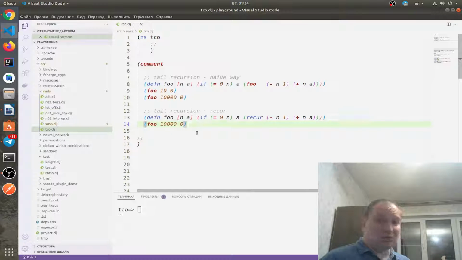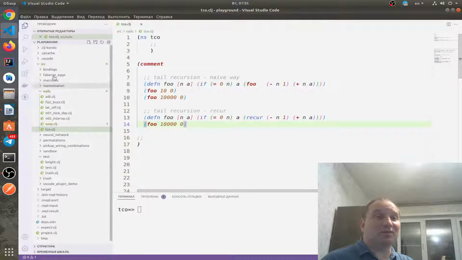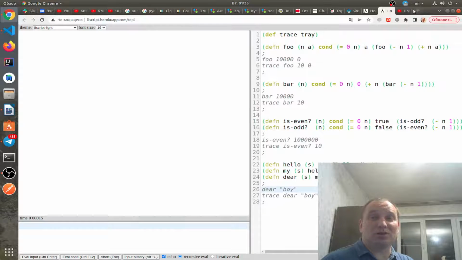But in order to continue, I'd suggest you go to my own language. It's called LeeScript. Here you see its REPL. It's also a Lisp family language, but here we will clearly see the stack traces of tail call and non-tail call cases. What do I mean?